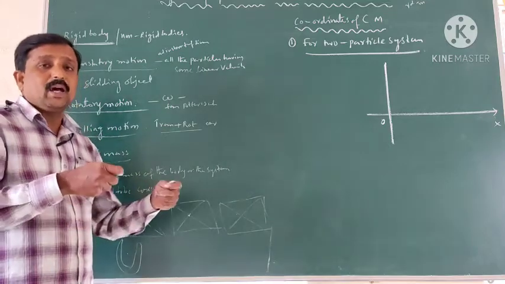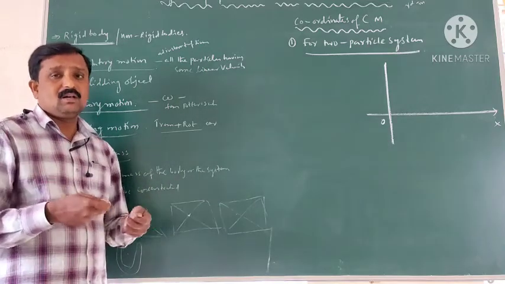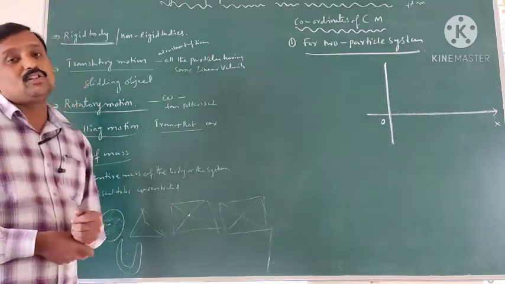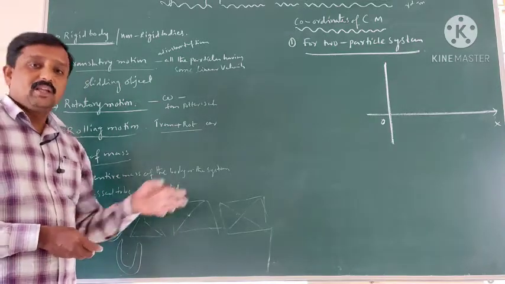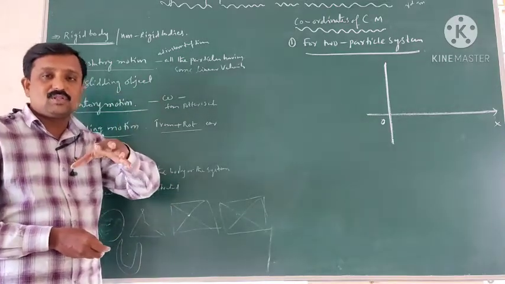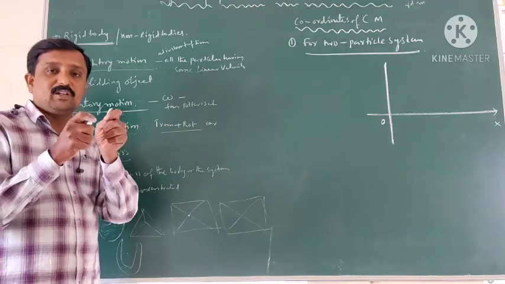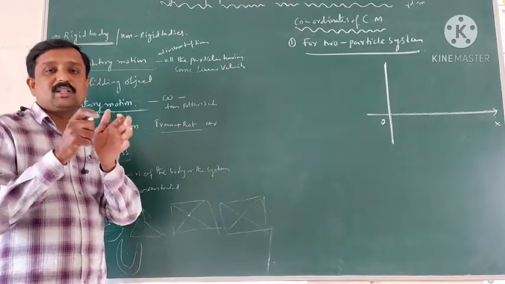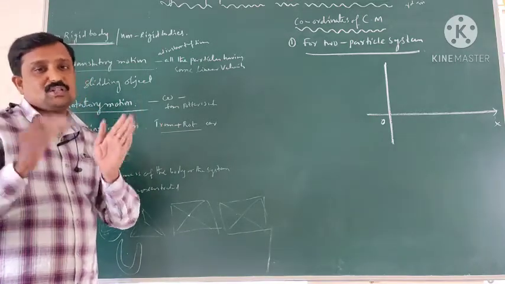Generally, huge iron rods are rigid bodies. Even if we apply some external force, the distance between two particles will not change.